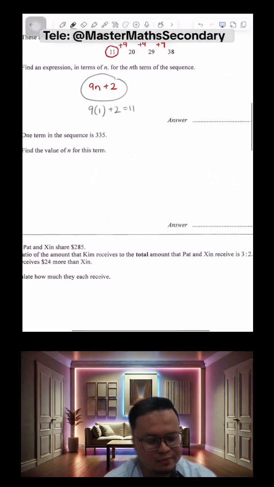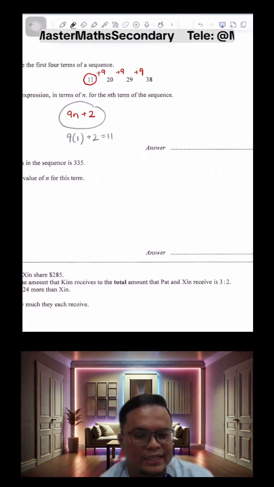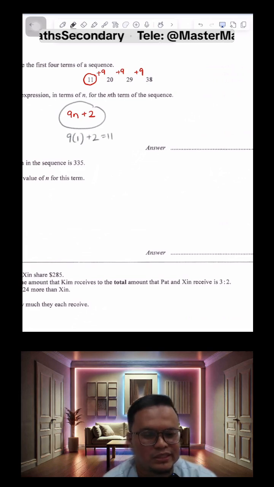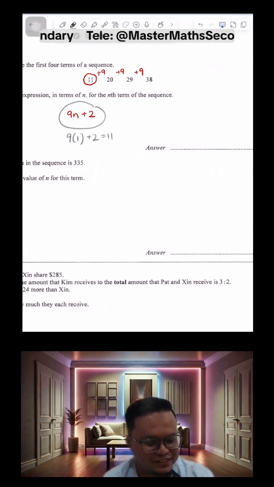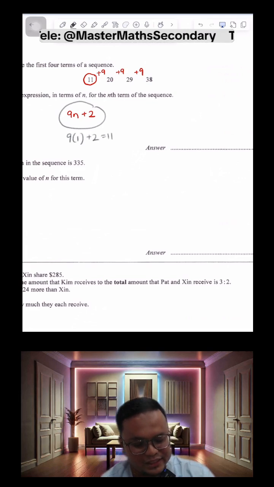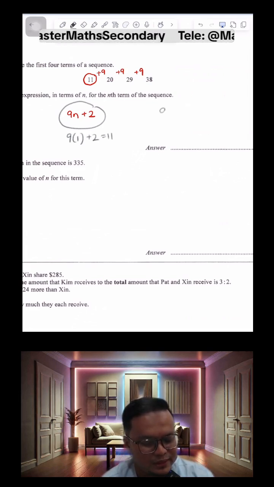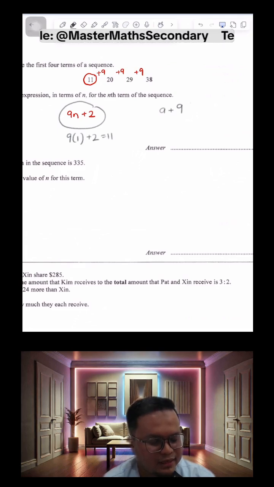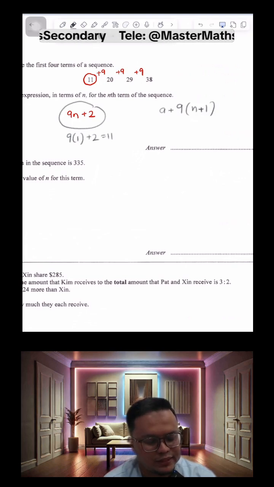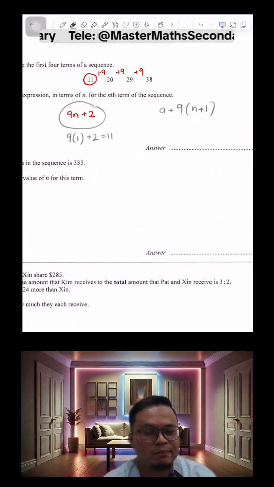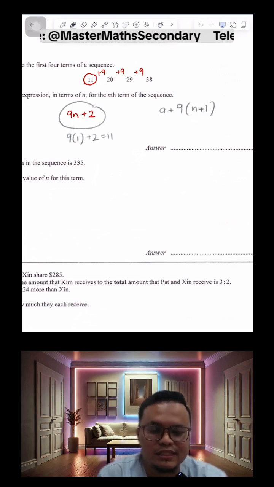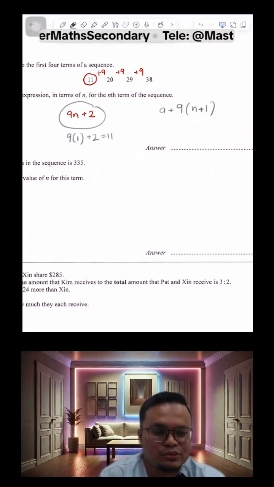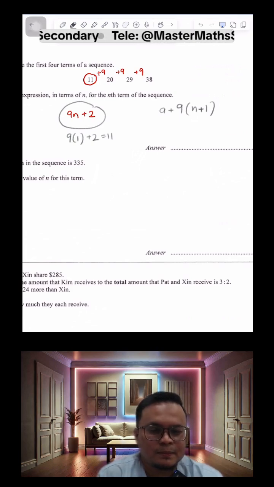Yeah, that's the formula that I was talking about, Panda Pao. And guess when I learned that formula? I only learned that formula when I was in JC. Yeah, it's the first term. Panda Pao is right. We normally label it as a, plus n, plus the difference. In this case it's 9, and then n plus 1. So this is the first term plus the difference times n plus 1. That was what I learned in JC, and apparently now the primary school students also have to learn this.